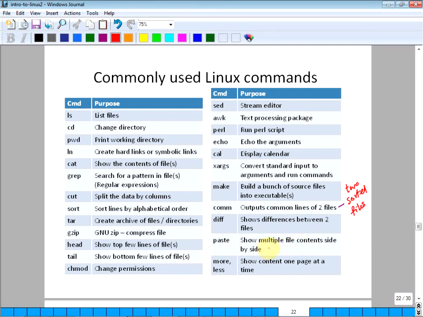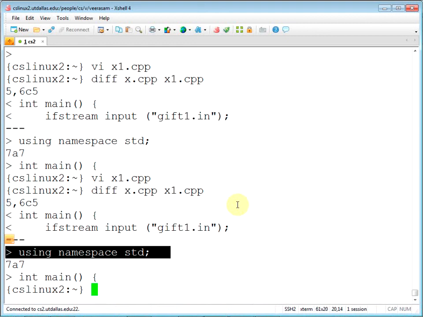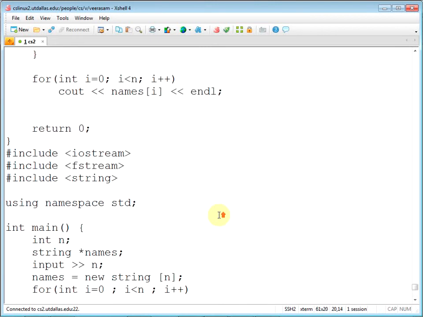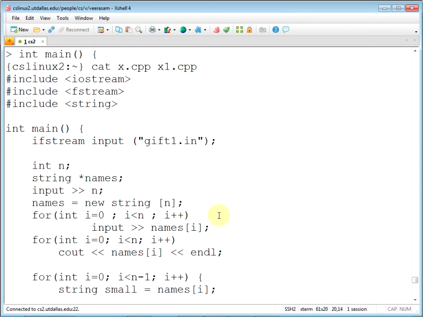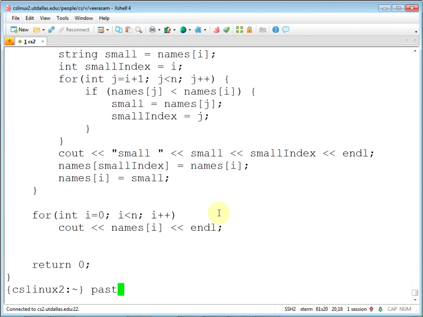Okay, so the paste command. You did the cat x.cpp like this. That shows one file after the other. See, one file shows, and beyond that it shows the next file. If you want to do parallel, side by side, you can do paste, just like pasting two papers.